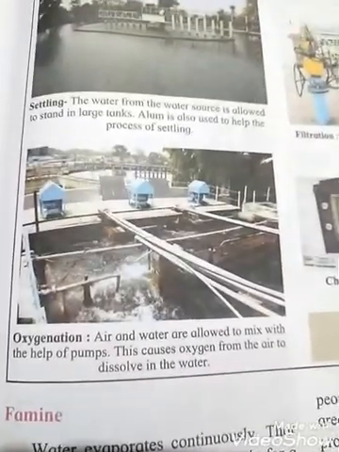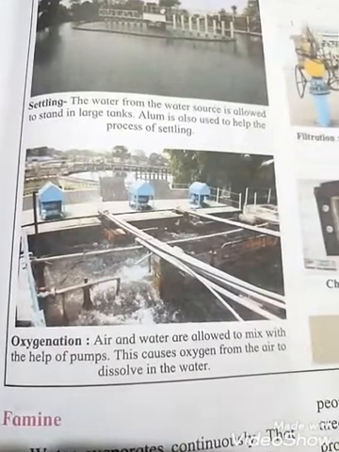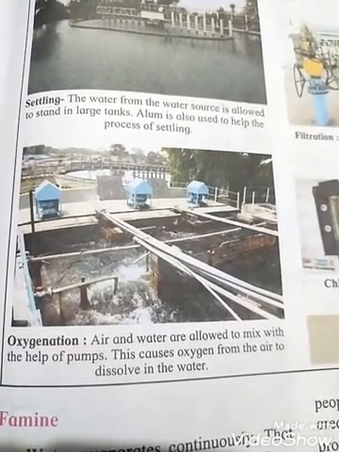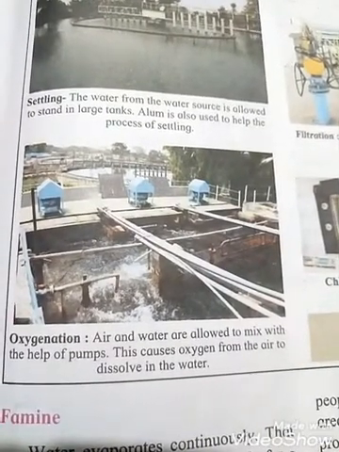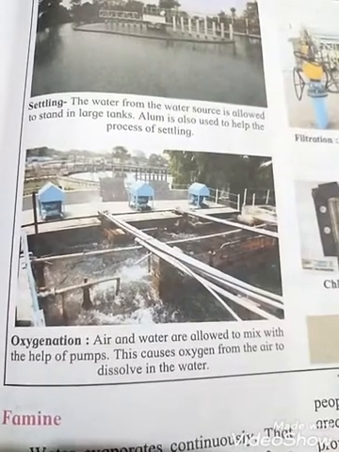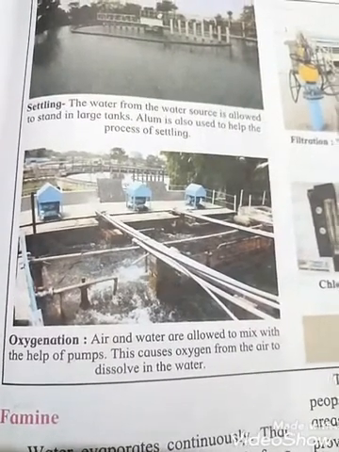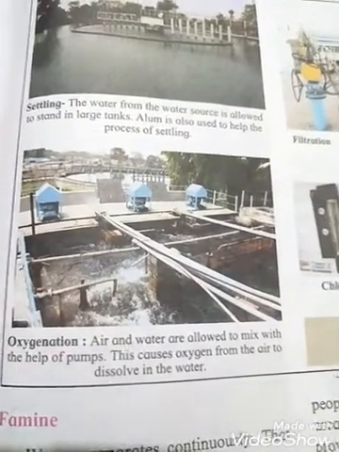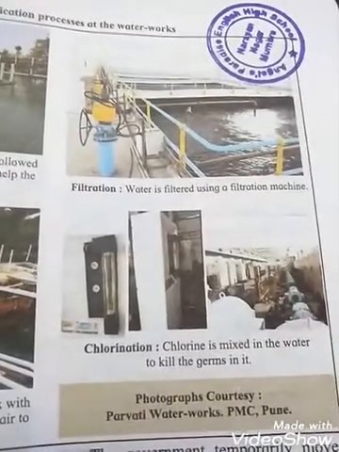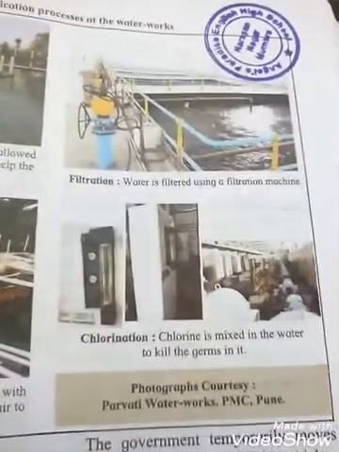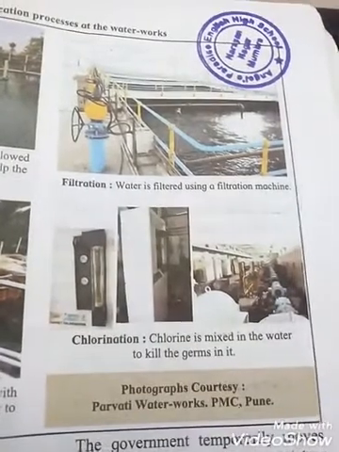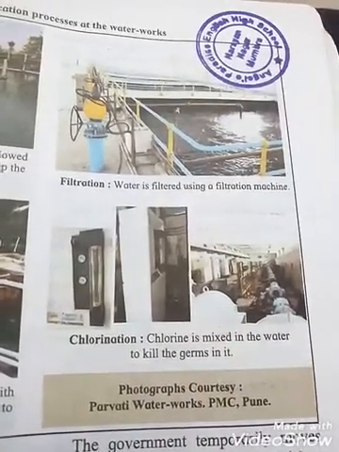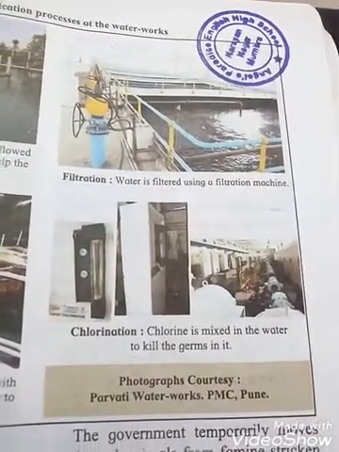Second picture, see that oxygenation. Air and water are allowed to mix with the help of pumps. This causes oxygen from the air to dissolve in the water. See the third picture, filtration. Water is filtered using a filtration machine.